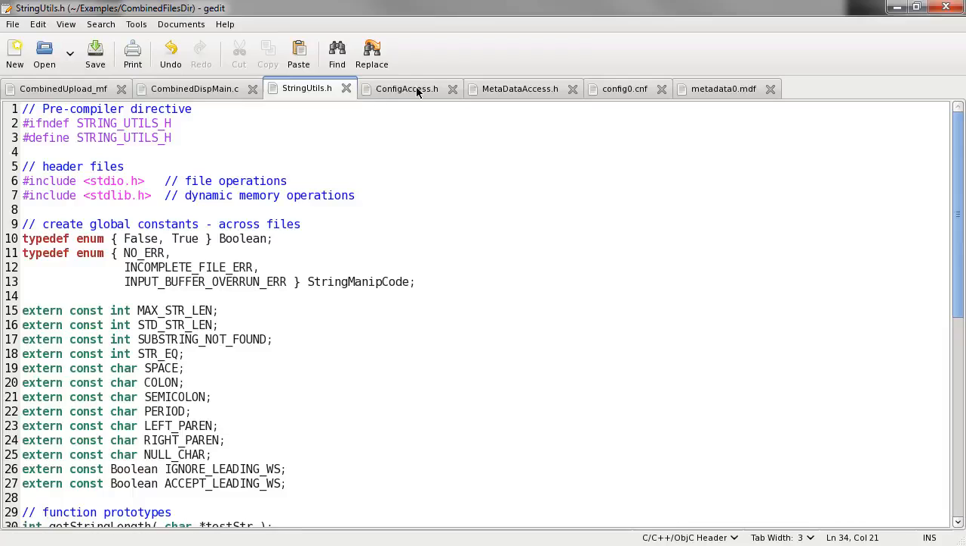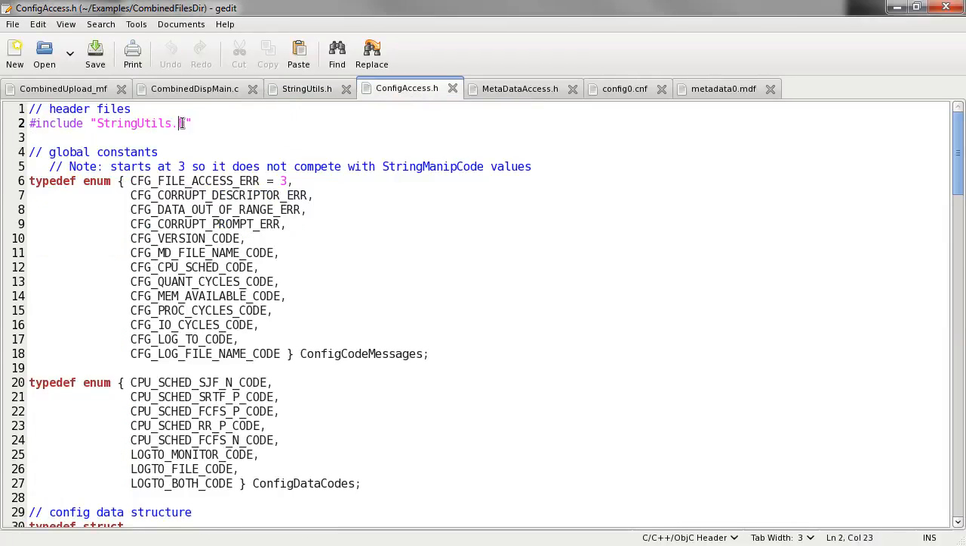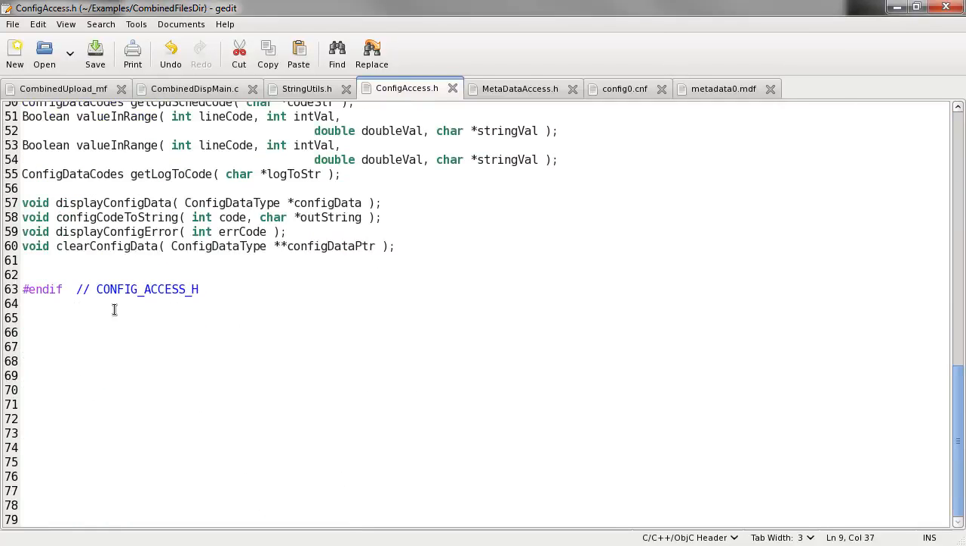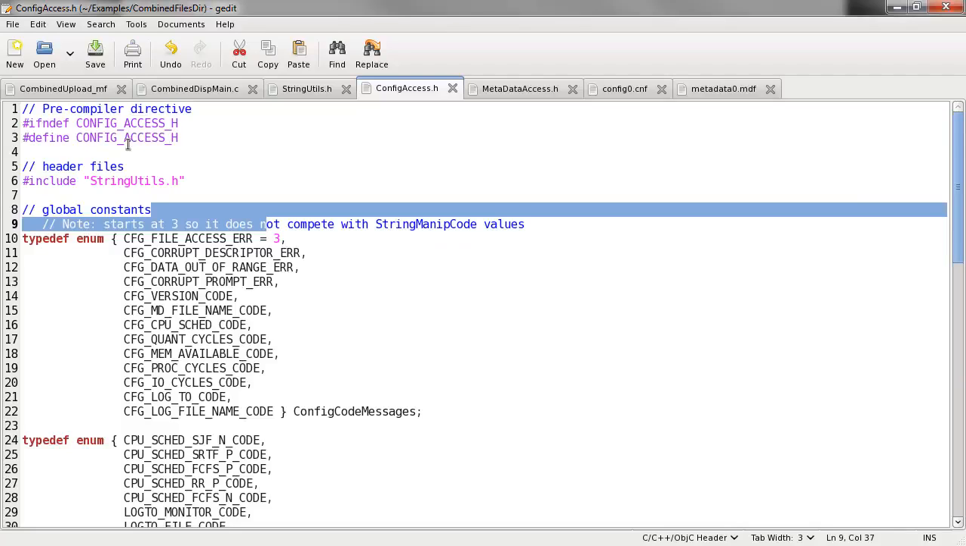and I'm going to do the same thing to my other H files. Pre-compiler directive, ask the compiler if this is not defined, go ahead and define it. But if it is defined, skip all the way down to the endif and move along. This is a pre-compiler directive. These are used quite frequently for library files and for other files that are used in the C and other languages. I will go ahead and do this with my metadata access.h.